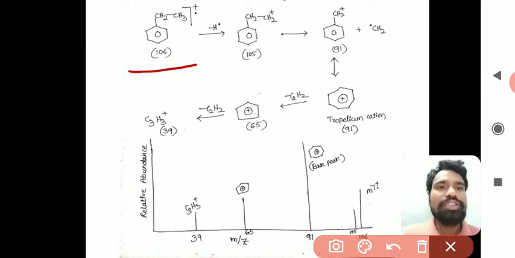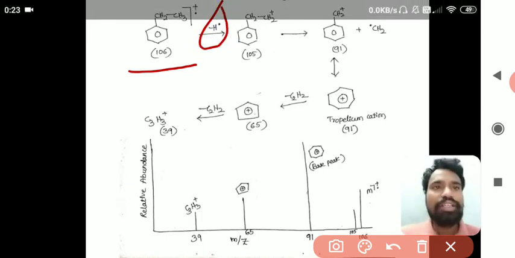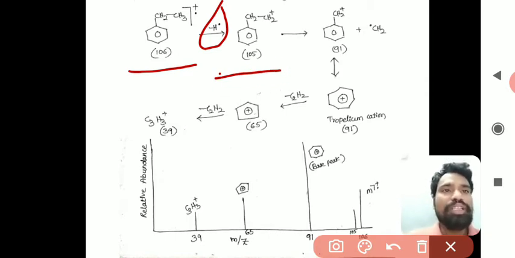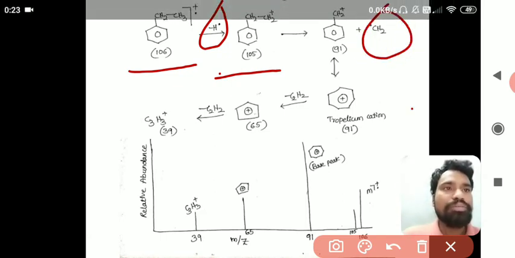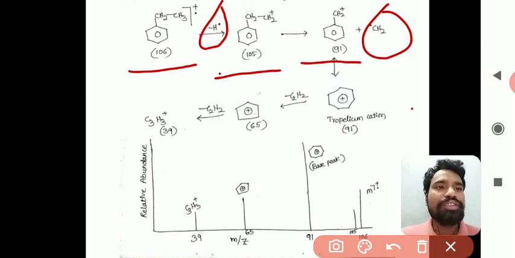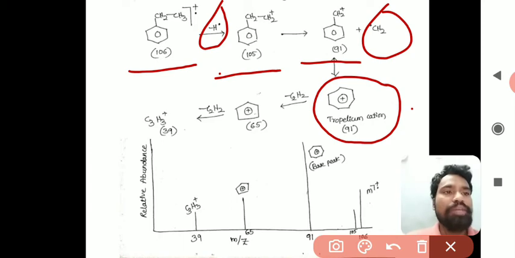This is losing a hydrogen radical, and by losing the hydrogen radical it forms the ethyl benzene carbocation. After that, by losing CH2 dot, it forms the benzyl carbocation. That m/z value is 91, and this benzyl carbocation, by resonance, is converted into the tropylium cation.